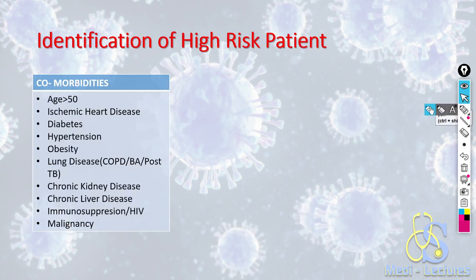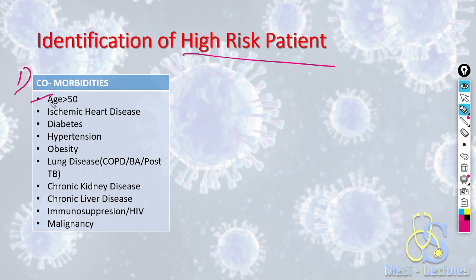How can we identify a high risk patient? For example, if a patient comes out to be positive, what are the likely chances that he will end up in severe or critical illness? Or what are the chances that he will end up in mild illness? So what are the features of a high risk patient who can go to severe or critical conditions? These are according to comorbidities, according to clinical features which can be identified clinically, or according to the lab values. First, we will see according to comorbidities.